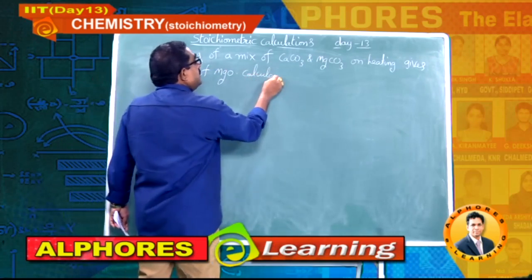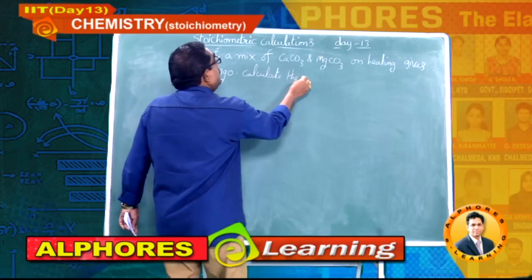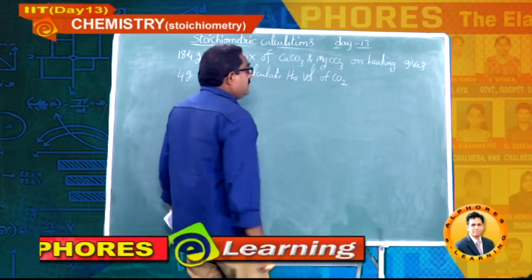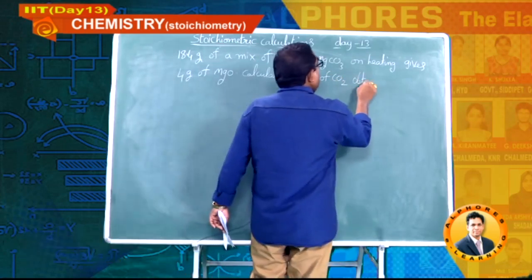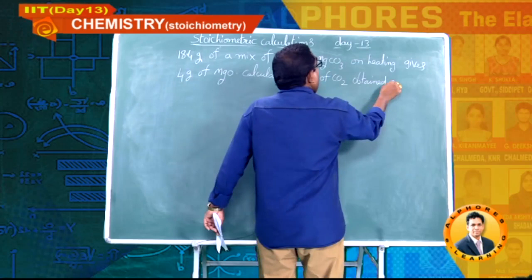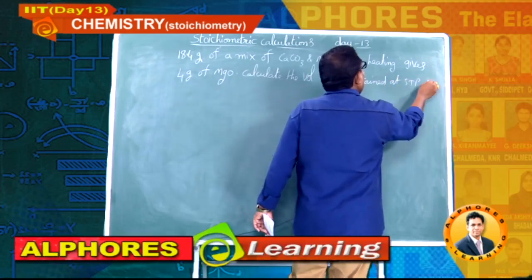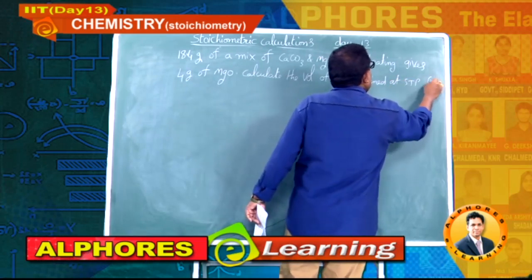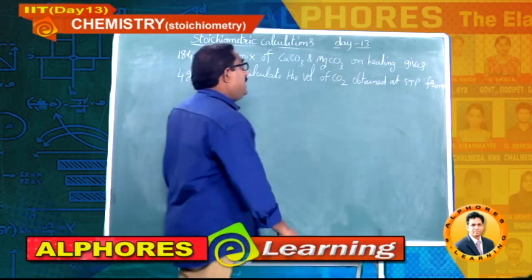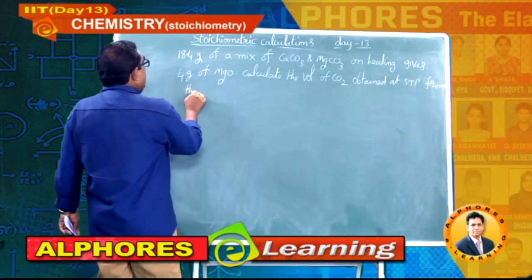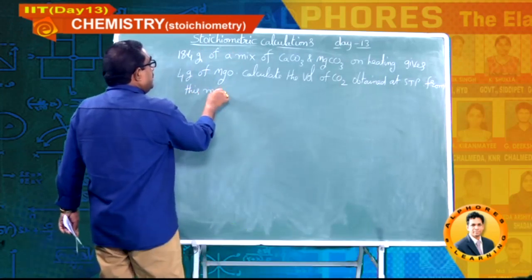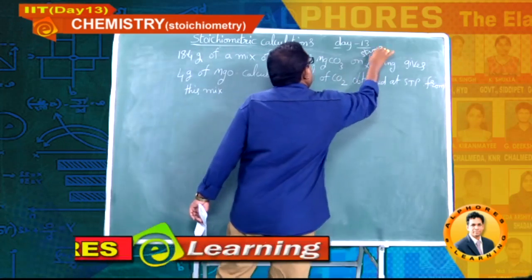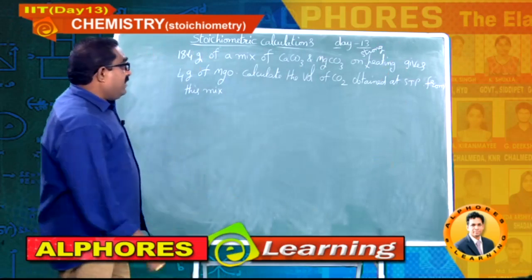Calculate the volume of carbon dioxide obtained at STP from this mixture on strong heating.